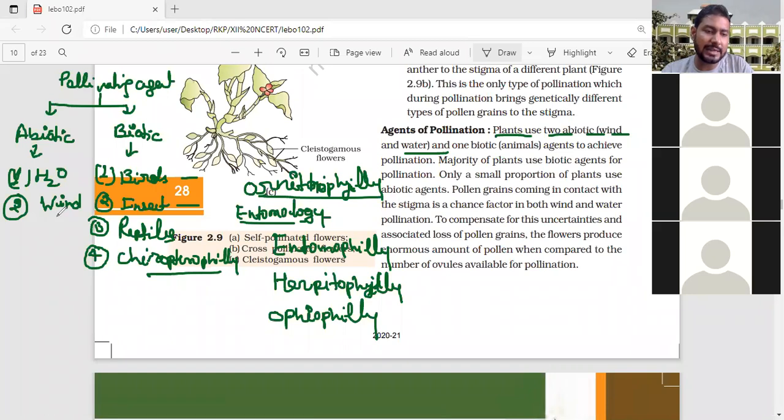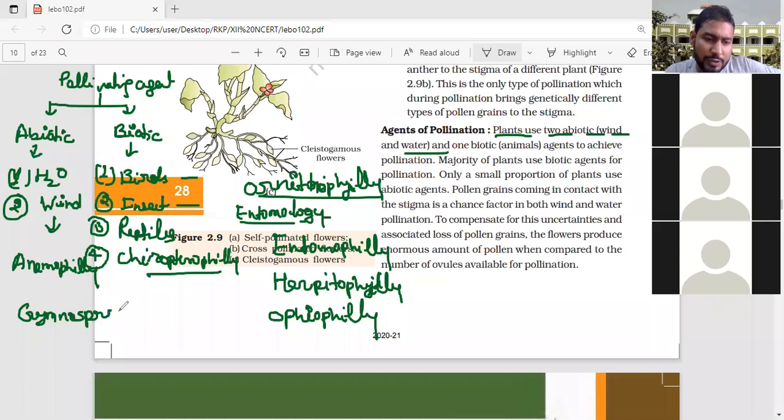And if it takes place through the wind, what will you say? Anemophily. Very good. So these are the different agents involved in the pollination phenomenon. There are two types of agents: abiotic means water and wind, while biotic means birds, insects, reptiles, chiropterophily.